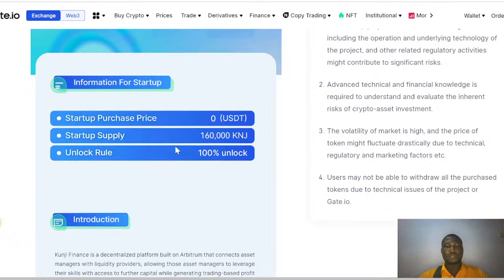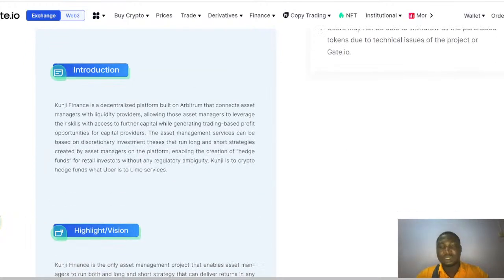You can see the startup supply, 160,000 KNG. This KNG is the token name that we have on Gate.io. Looking at the unlock row, 100% is yet to be unlocked.